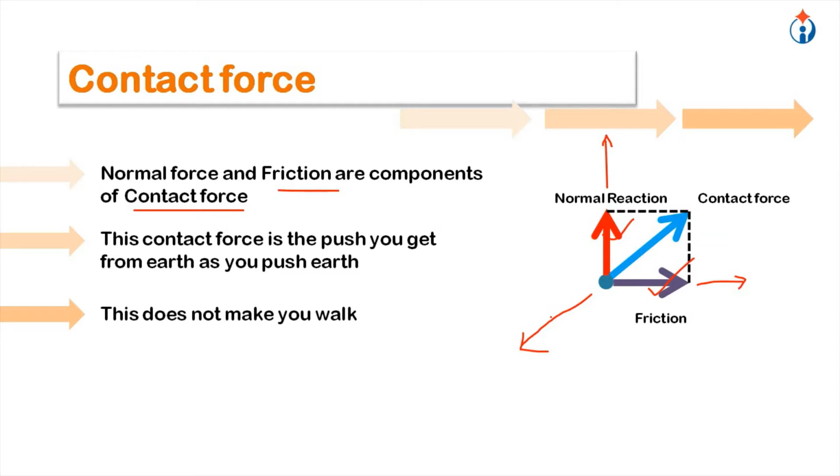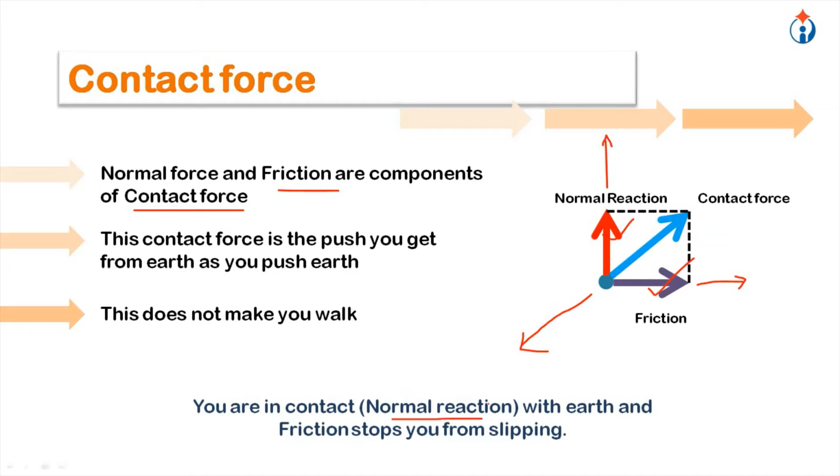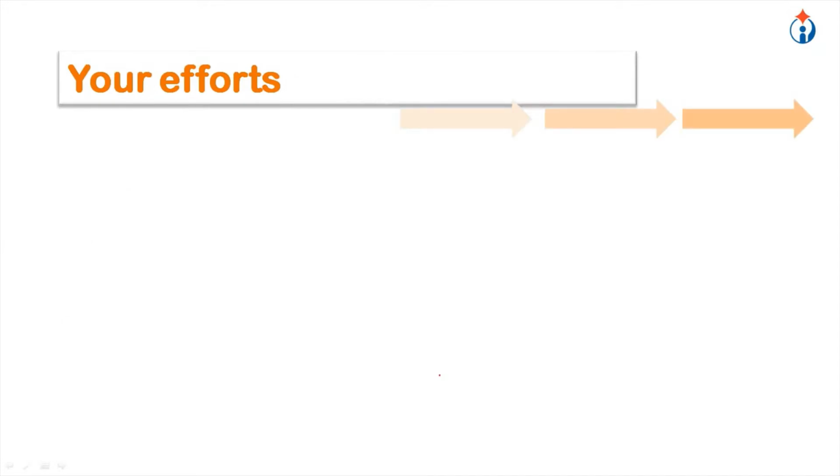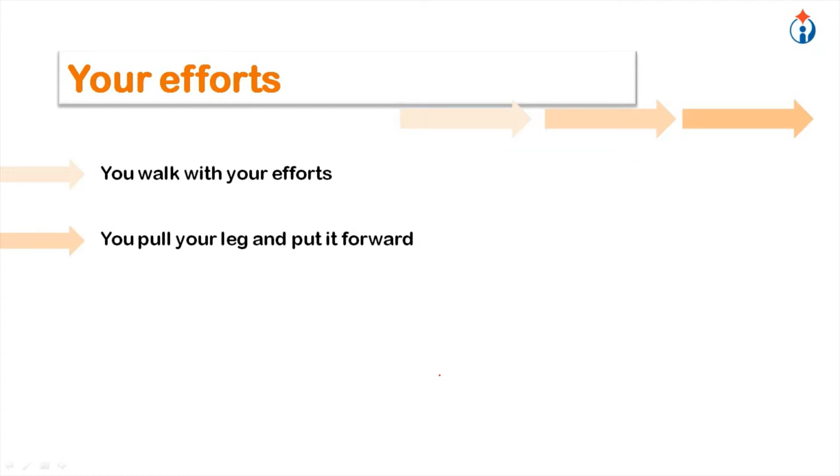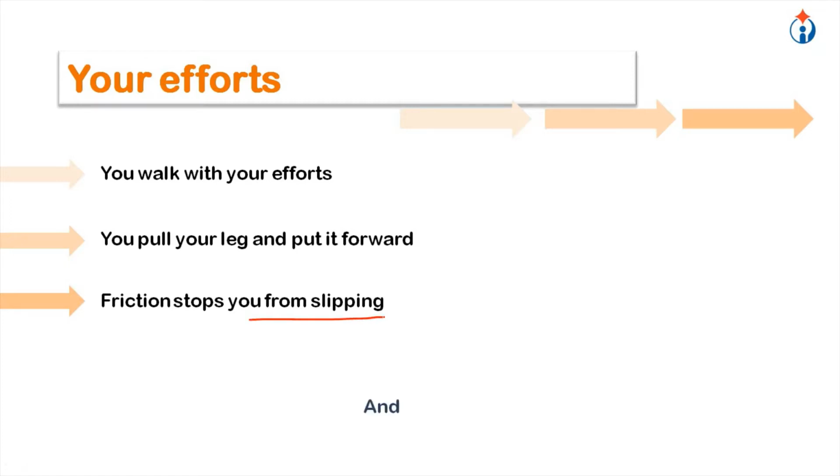But this does not make you walk. You are in contact, normal action is there. So if normal action is there, means you are in contact with earth, and friction stops you from slipping. Your efforts, you walk with your efforts. You pull your leg and put it forward. Friction stops you from slipping. And you walk. So it is your efforts which make you walk.